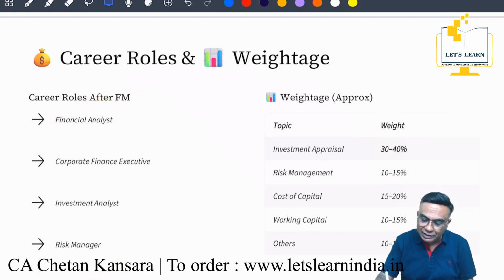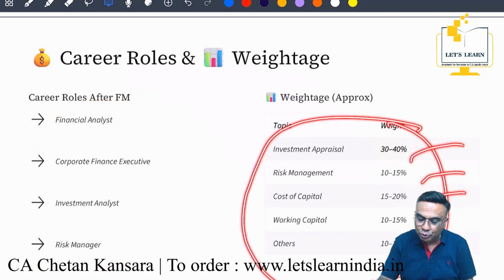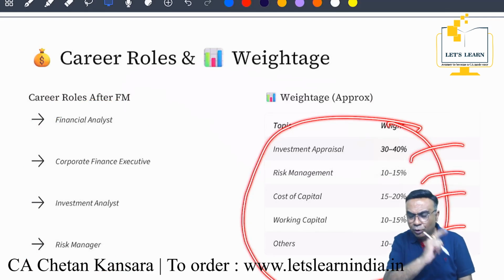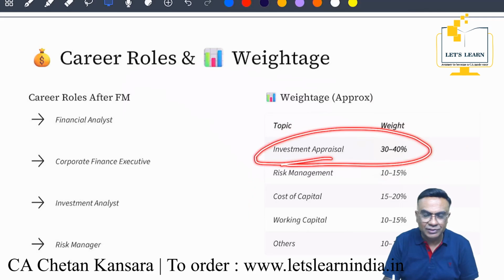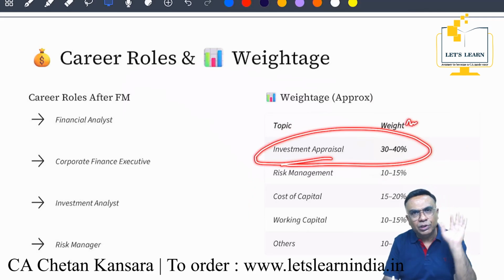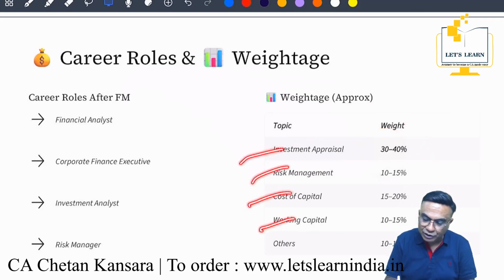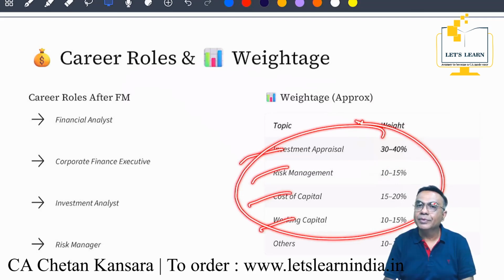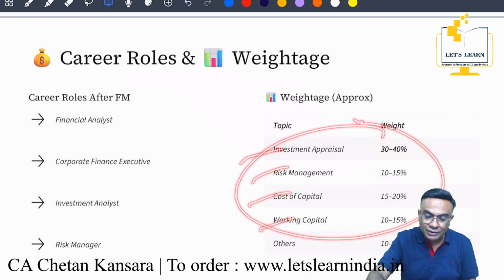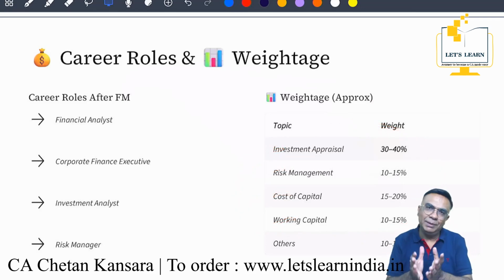What about the weightage? See, these are the weightages. Roughly we can just go through. The main important chapter over here is investment appraisal. Around 25 to 30 marks minimum we get from this one topic itself. Okay, cost of capital, working capital, the others. See, 4 topics are very important, these 4. Right? So this is about ACCA paper 9.